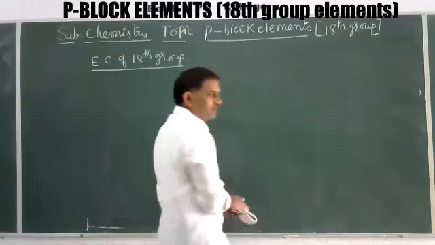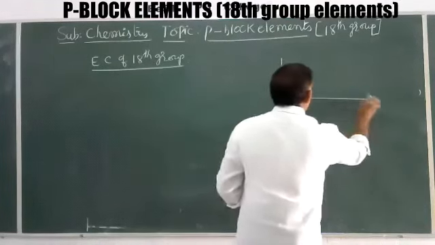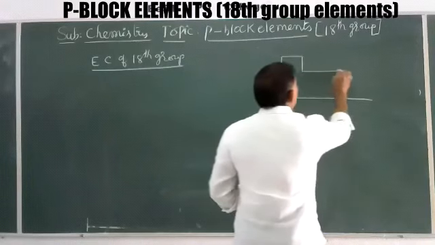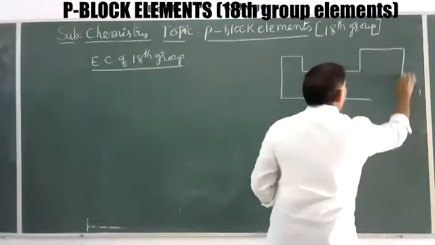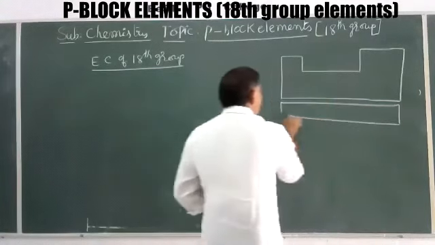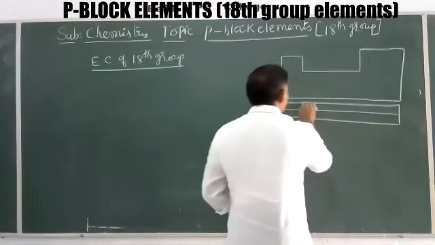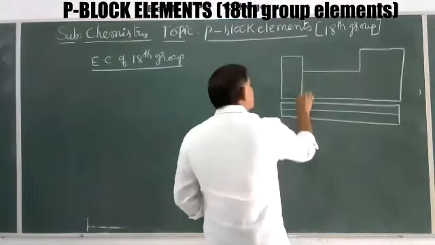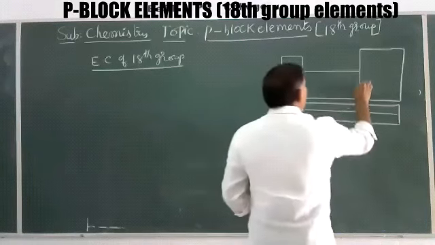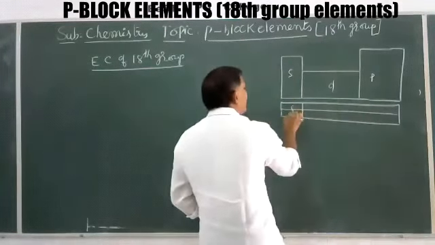So this is the original position in the long form of the periodic table. Now, at the bottom of the periodic table, one separate block is there, that is the F block. Now, this is the S block, this is the P block, this is the D block, this is the F block.